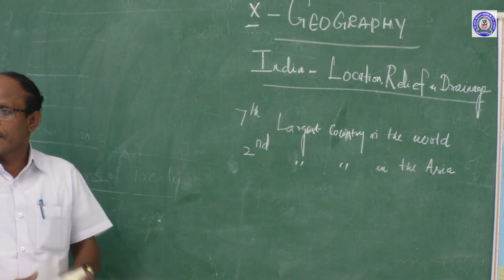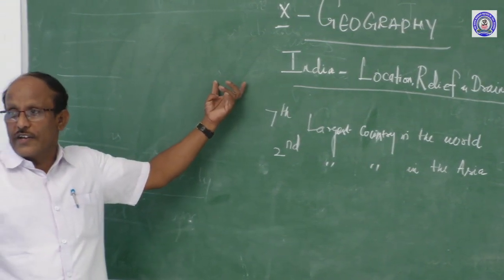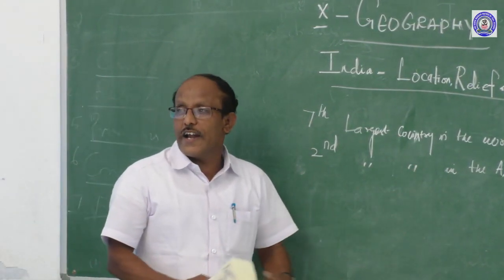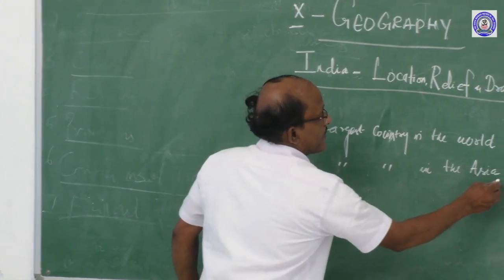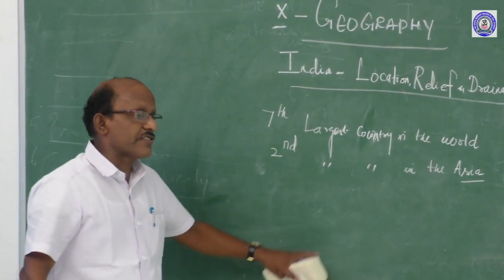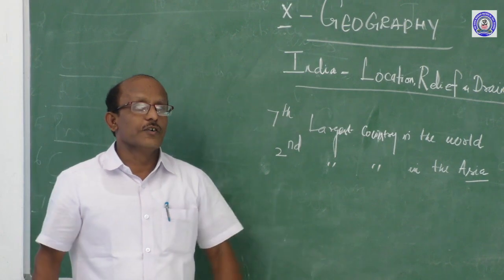In the world, we are in seventh place area-wise. In the continent, in Asia, India is the second largest country.